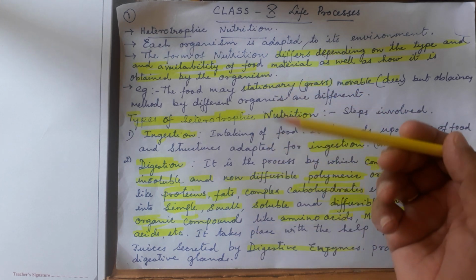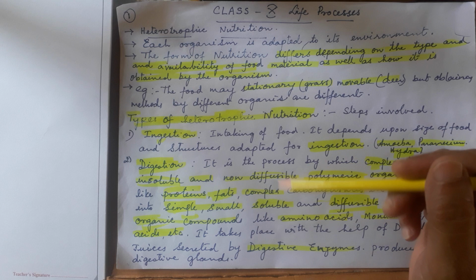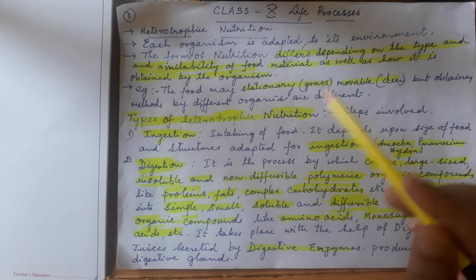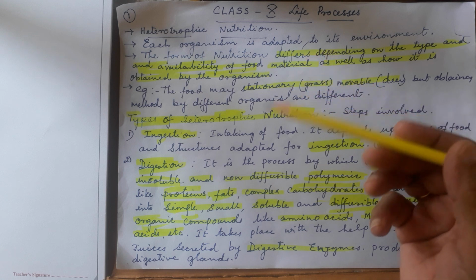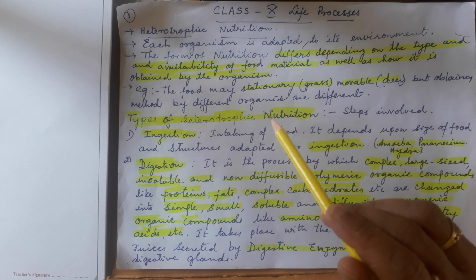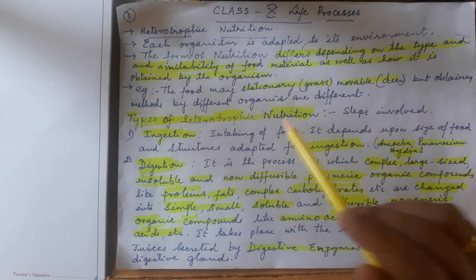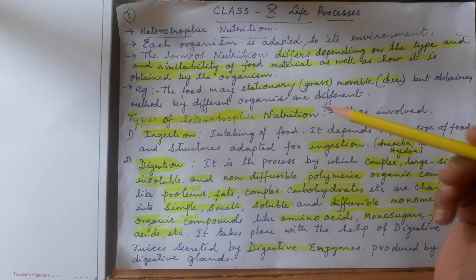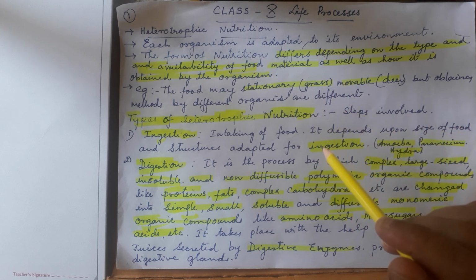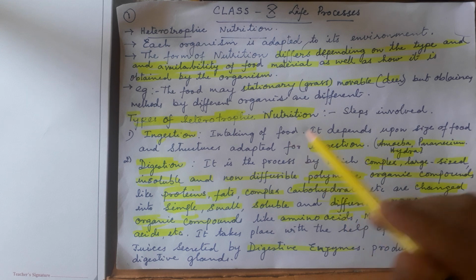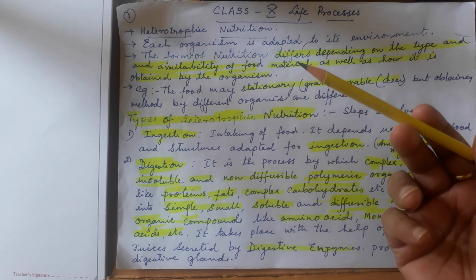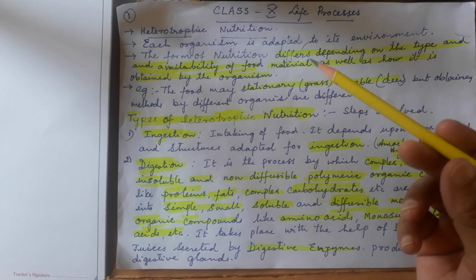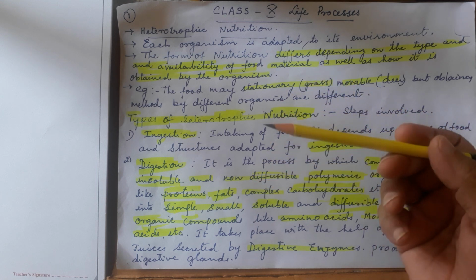Some organisms take food inside, and inside the body they start breaking the food into simpler, absorbable substances. For that purpose the body adapts and makes structures accordingly. Some organisms take food by killing other organisms, that may be a parasite or a pathogen.